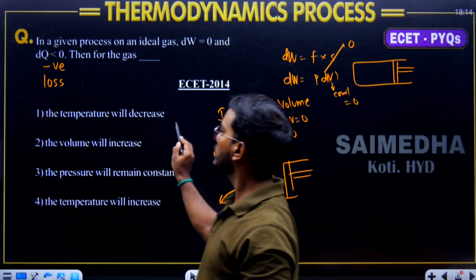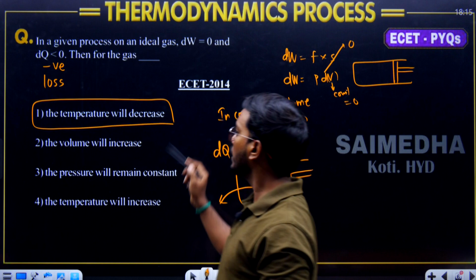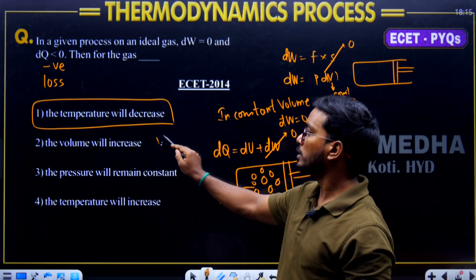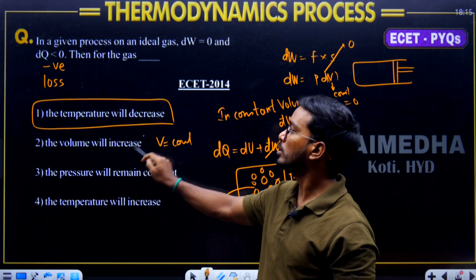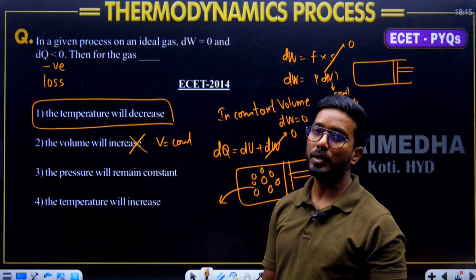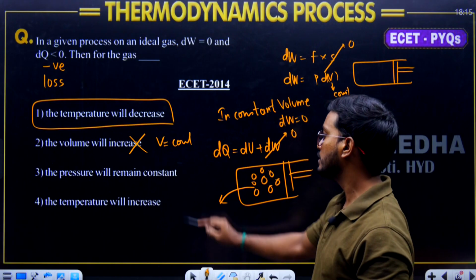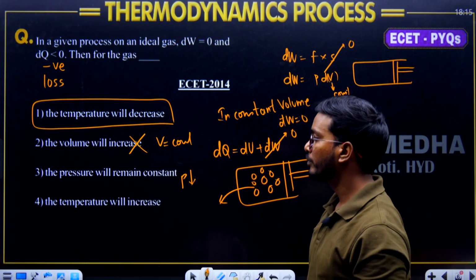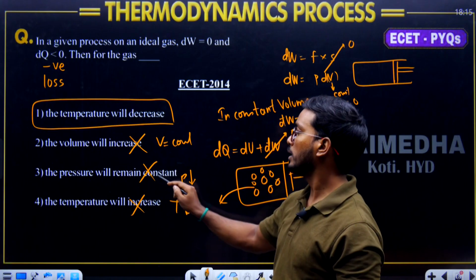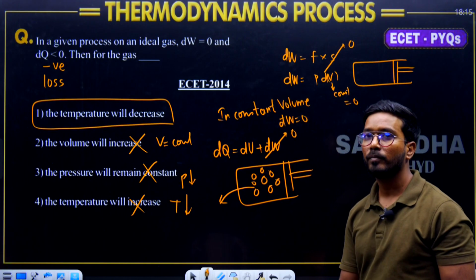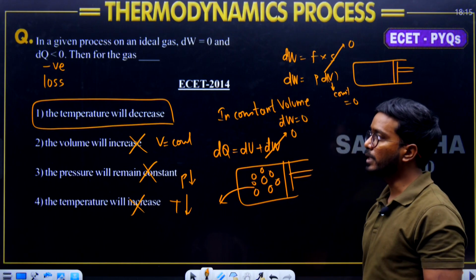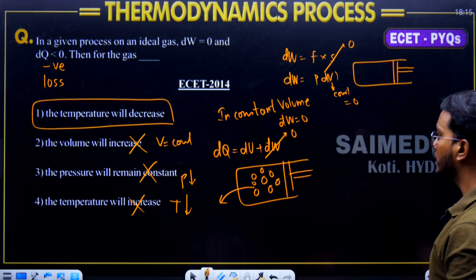So what is the answer for this one? Temperature will decrease. Okay. Volume will not increase because volume is constant. That's why this is wrong. Pressure will remain constant. No, pressure is going to be what? Reducing, because energy decreases, pressure also decreases. So pressure is going to be moving down. Okay. Temperature will increase. No, temperature decreases. So that's why these three are wrong. Okay. You supply the heat energy, temperature increases. Reject the heat energy, temperature decreases. Moving on to the next question.